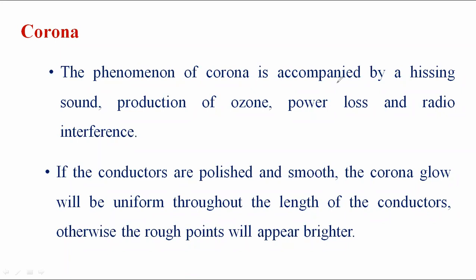Also, if two conductors are short circuited due to heavy wind pressure in the rainy season, or a tree falls on the conductor due to an accident, the two conductors clash with each other. At that time, the conductor is considered a rough surface. On a rough surface, corona occurrence is more compared to a smooth surface.